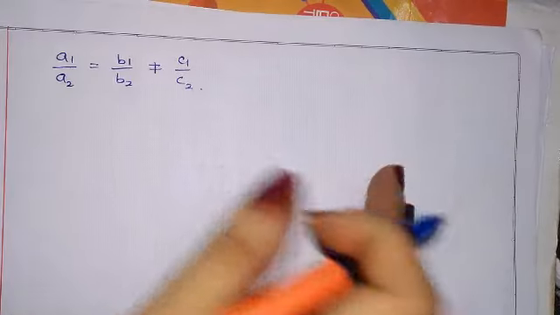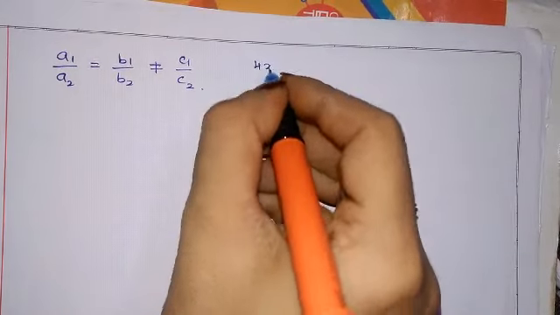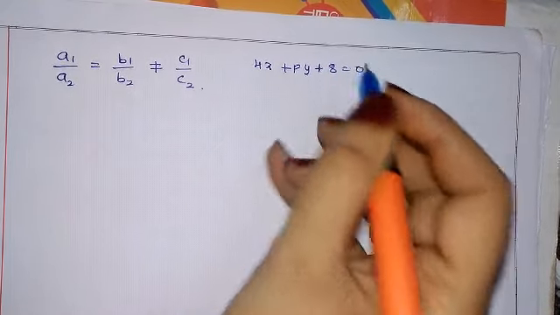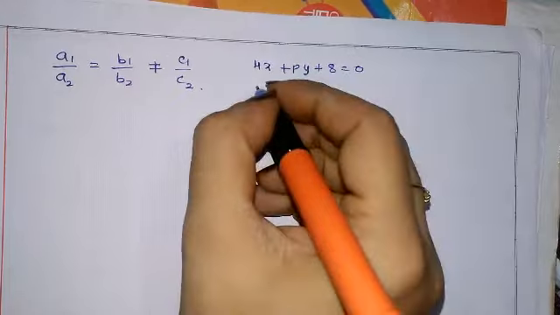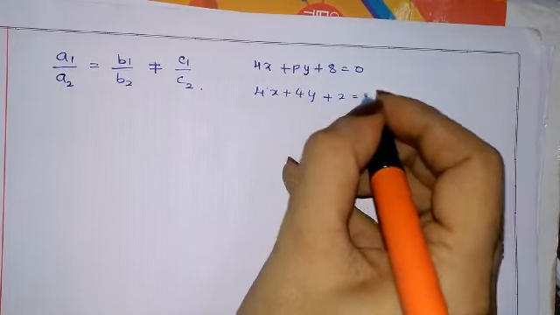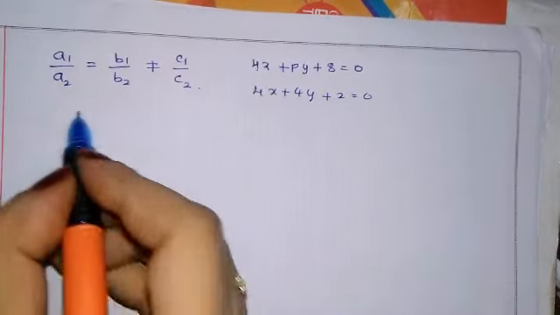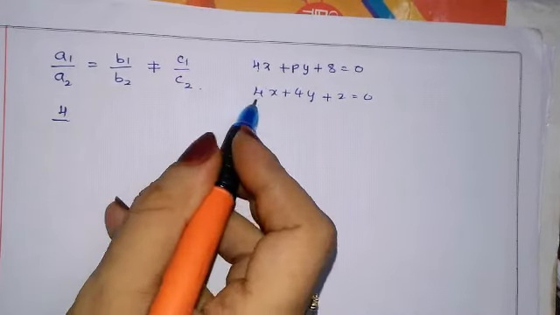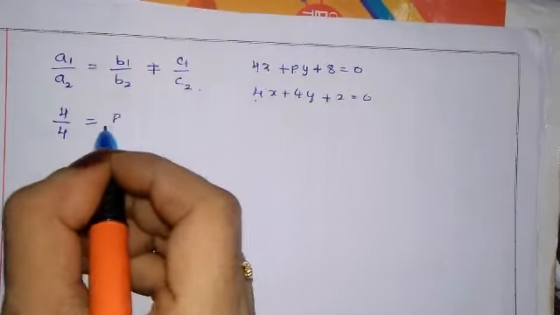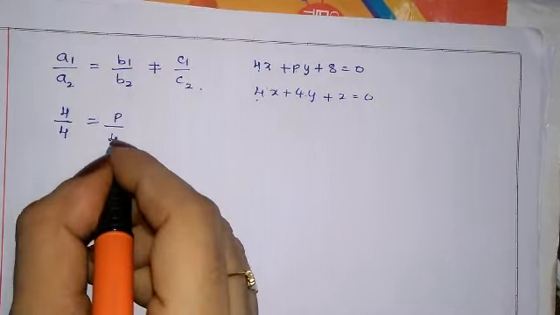Now the equations are 4x plus py plus 8 equal to 0 and 4x plus 4y plus 2 equal to 0. Now a1 value is 4, a2 value is also 4, equals b1 value is p and b2 value is also 4.